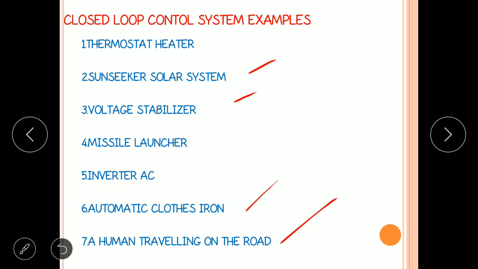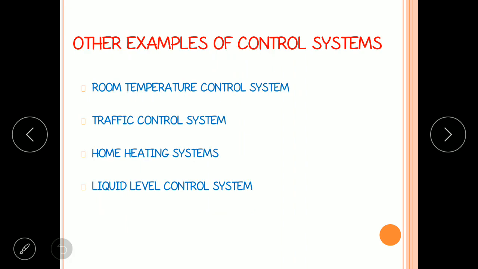This comes under the non-engineering field. I will take some more examples elaborately: a room temperature control system, traffic control system, home heating system, liquid level control system. First we'll discuss the room temperature control system.